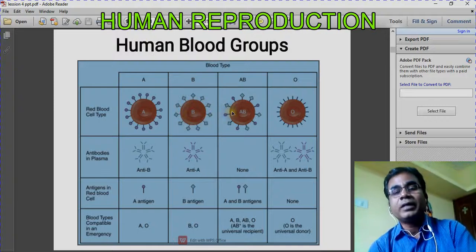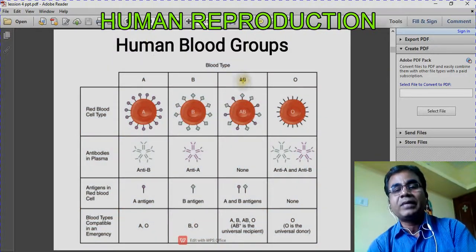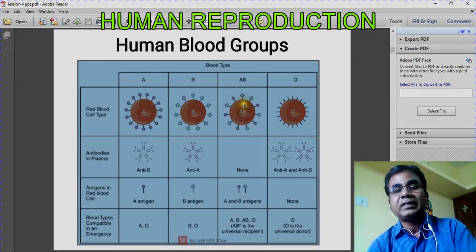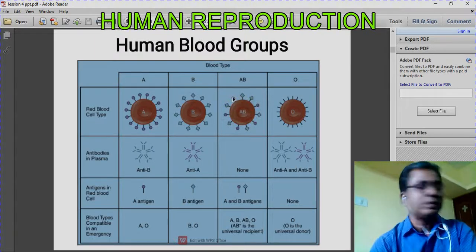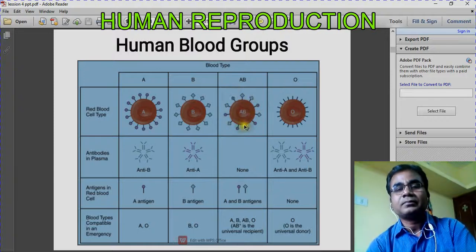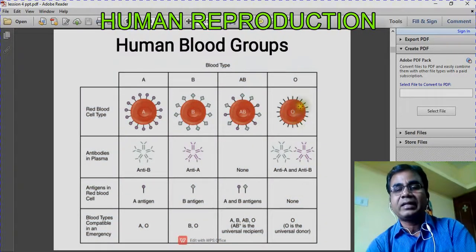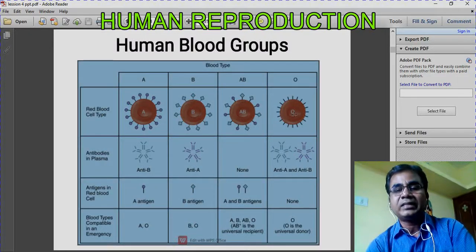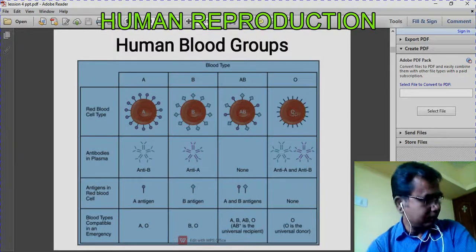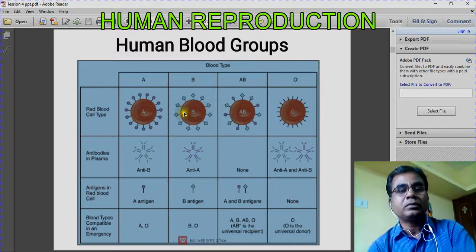Now coming to the third group, AB group. In AB blood group, around the RBC you can find both A antigen as well as B antigen. But in O blood group, there are no antigens on the surface of the RBC. Are you able to understand?